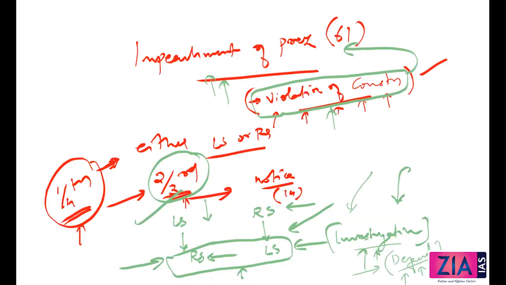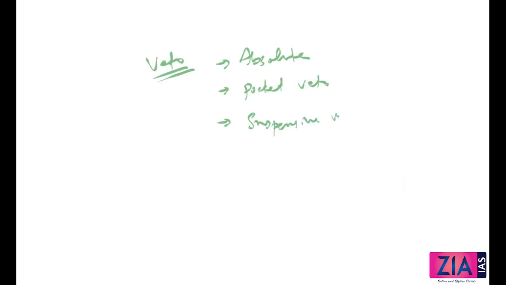Veto. I don't think that I need to discuss this veto in detail. There are four main vetoes. What are the different vetoes? Absolute veto, pocket veto, suspensive veto. Okay, now before I discuss the vetoes, what are the different types of bills?